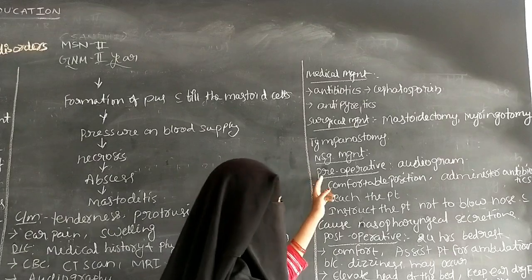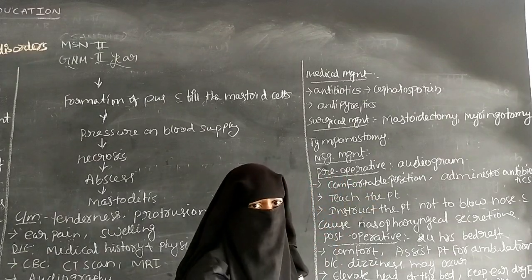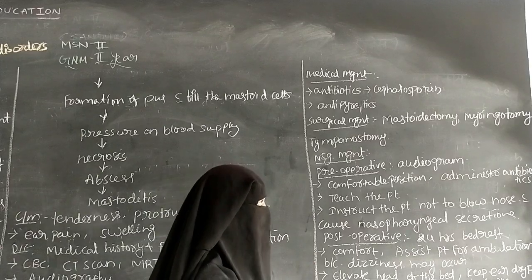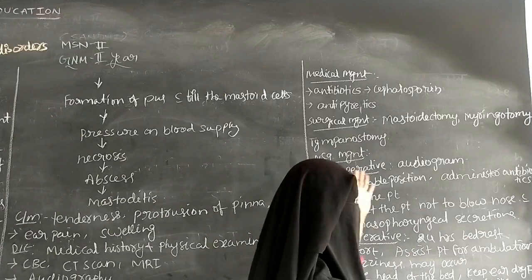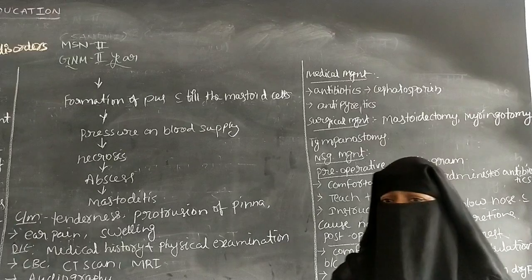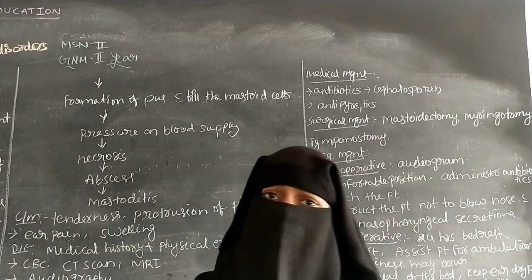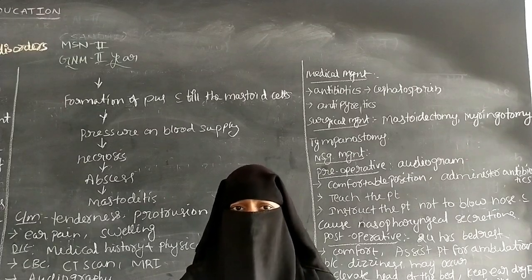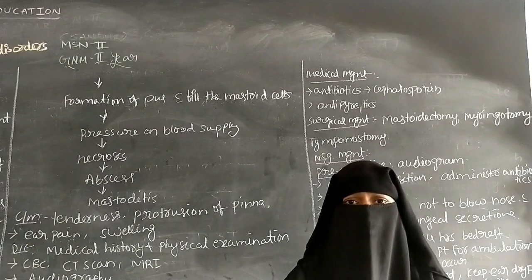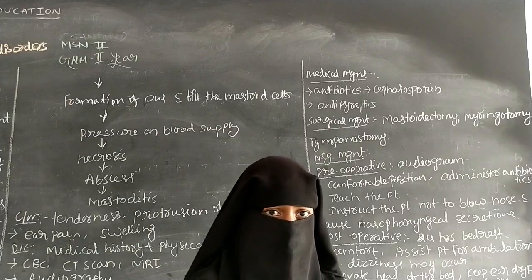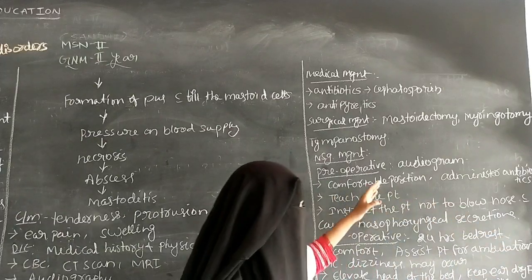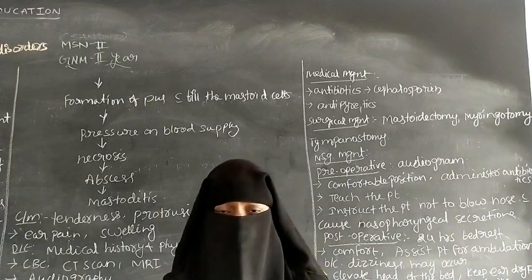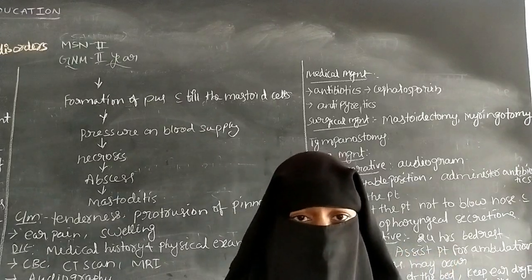So the pre-operative management. Before the surgery, what has the nurse to do? Pre-operatively, an audiogram has to be done before the surgery, to know any hearing problems. So an audiogram can be performed to know the hearing loss before the surgery.